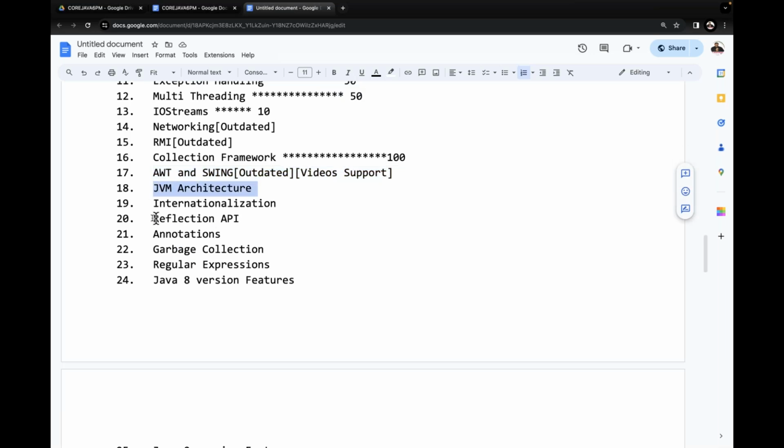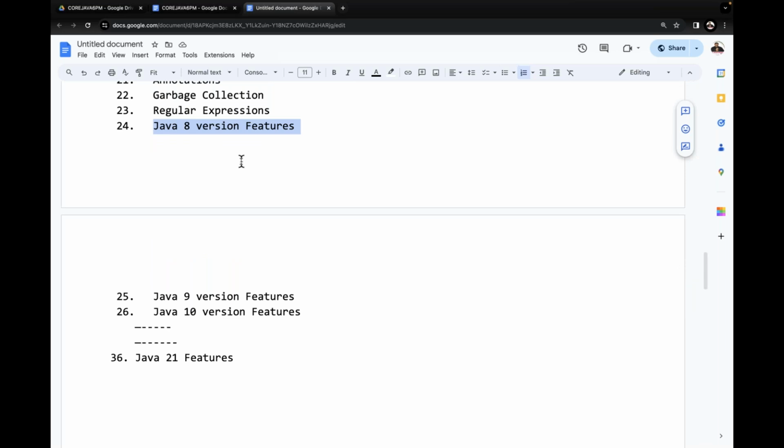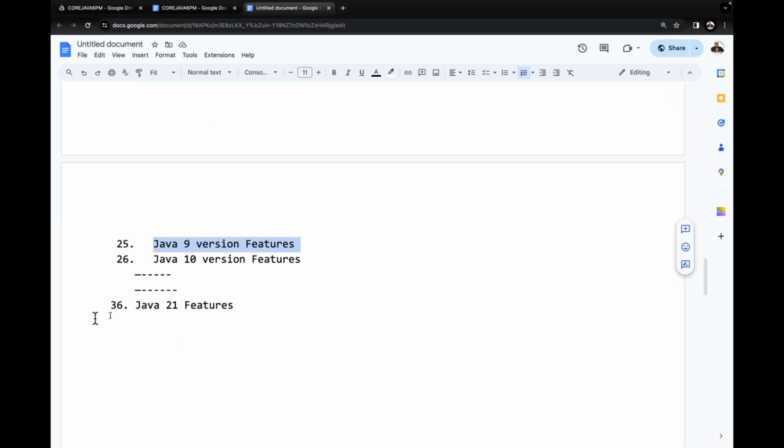Next is JVM architecture, internationalization, reflection API, annotations, garbage collection, regular expressions, and Java 8 features, especially lambda expressions and the Stream API. These two topics are very important. Then Java 9 features, Java 10 features, and up to Java 22 features. Up to the 22nd version we are going to understand in our classes. If the 23rd version of Java is available before your batch completes, I'll update it and give you that information. It's a matter of one day for me to update a new version.